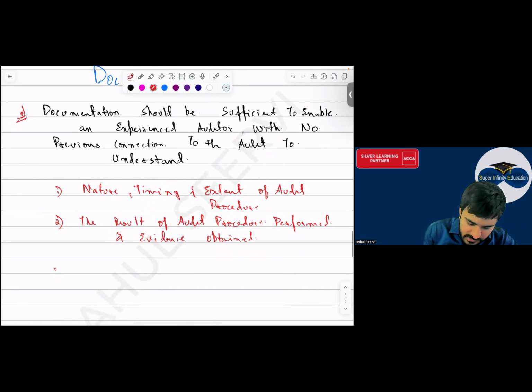Then significant matters. If there are any significant matters जिस पर आपको बहुत ज्यादा डाउट लग रहा है, बहुत ही इंपॉर्टेंट है, that we have to maintain a record.